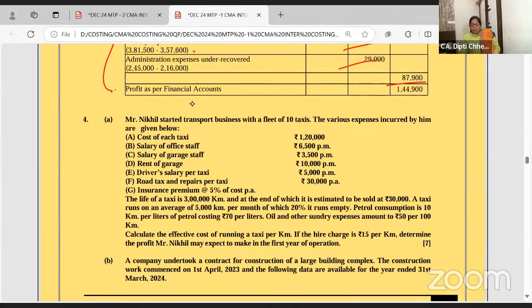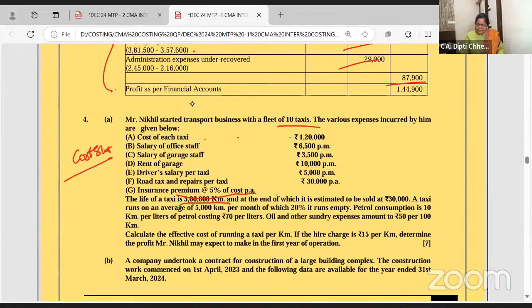Nikhil started a transport business with 10 taxis. Operating costing, be careful if they give the data for 10 taxis and they ask you for one taxi, do it for one only. Second thing, if they are asking you to make the operating cost sheet per month, but there are some expenses which are given for 12 months, then take it correctly. So cost of each taxi, salary, garage rent and all. Insurance is a simple problem. I feel operating costing is nothing but a different style of the cost sheet. Okay.